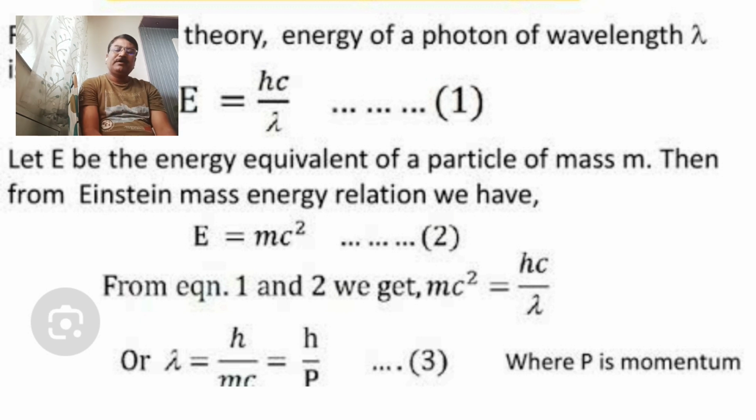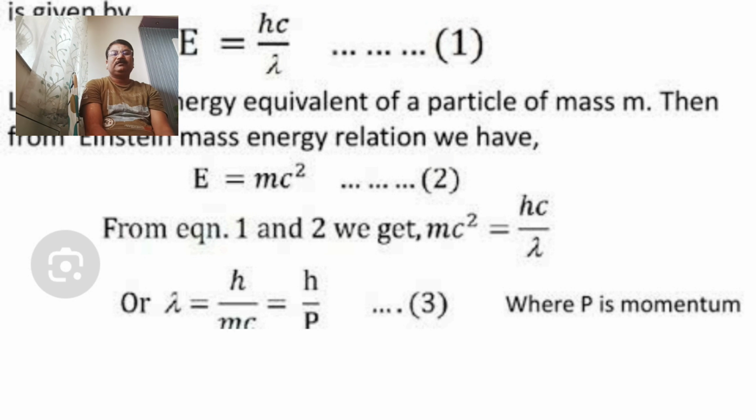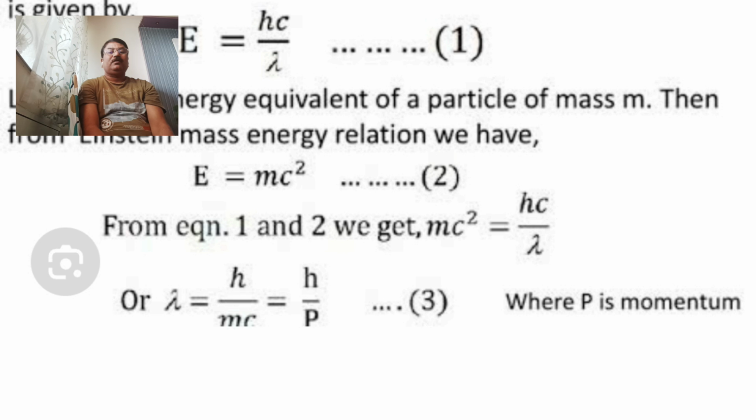By rearranging this equation, lambda is equal to h upon mc, which is equal to h upon p, where p stands for mass into velocity of light, that is momentum.